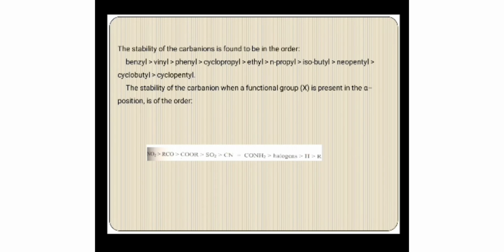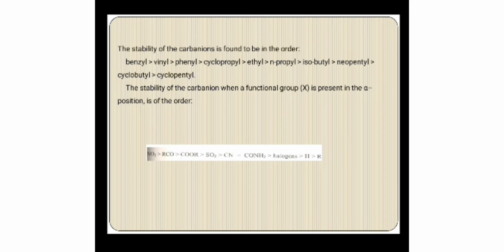Here I have given the stability order. The most stable carbanion is benzyl, and then next vinyl, and then phenyl, cyclopropyl, then ethyl, then n-propyl, then isobutyl, and then neopentyl, cyclobutyl, and then cyclopentyl.